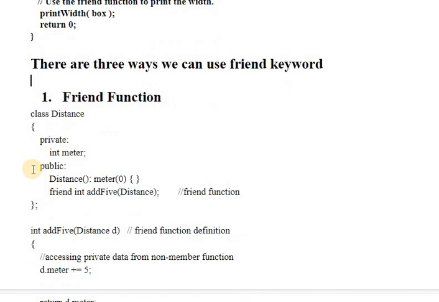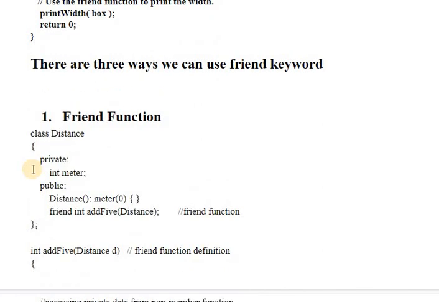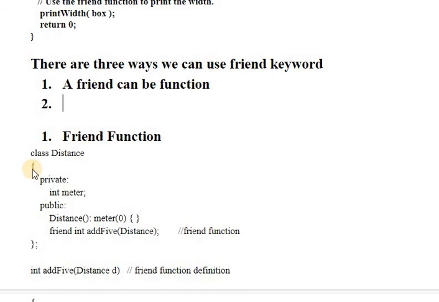Okay, so let me just mention here: a friend can be a function, a non-member function. I hope you understand what I mean by non-member and member functions. Non-member functions are those functions which are not part of any class.